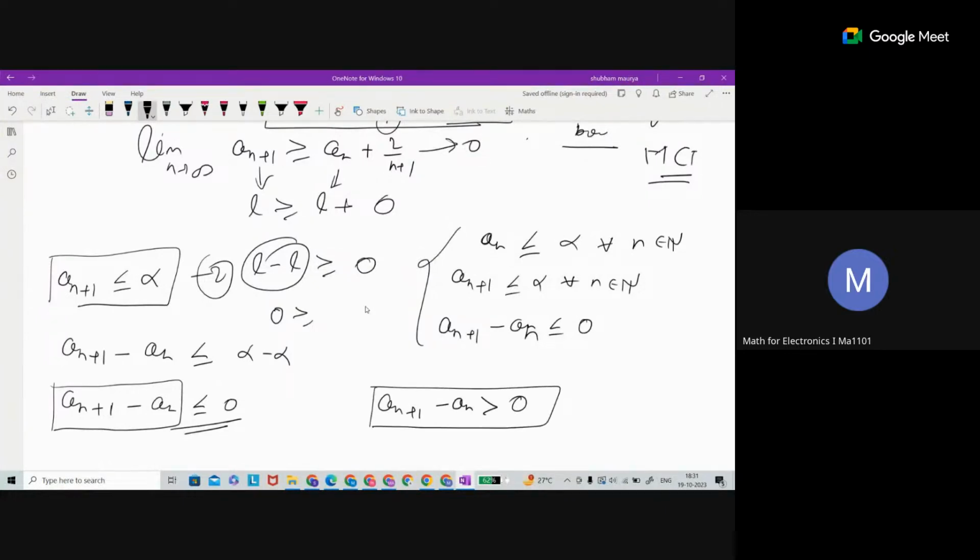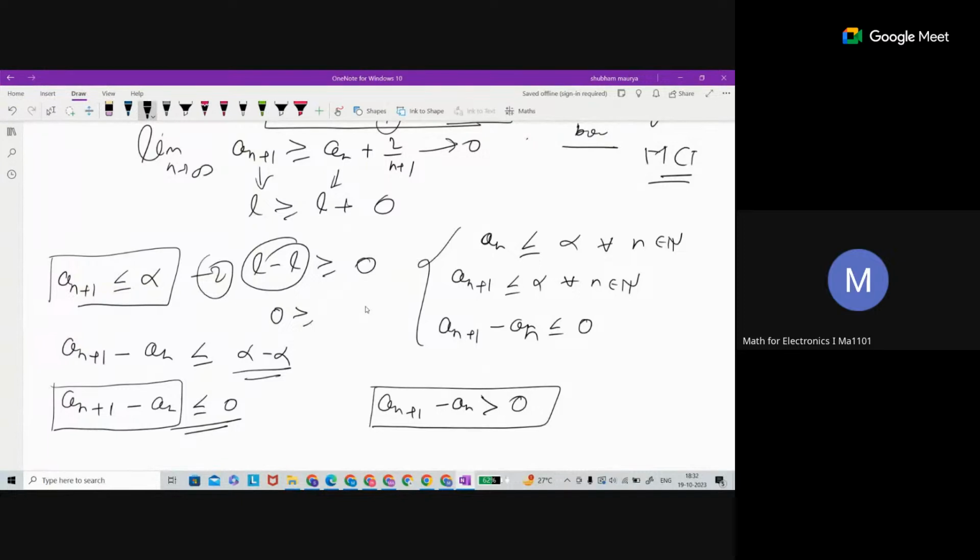And we reached that an plus 1 minus an is becoming less than 0 after assuming the sequence is bounded above. So this is the contradiction we are getting.